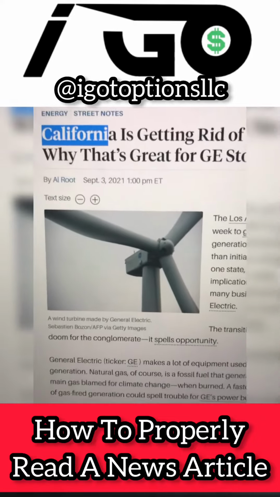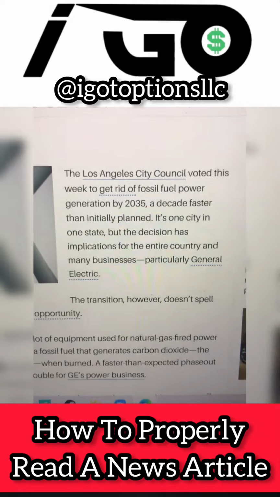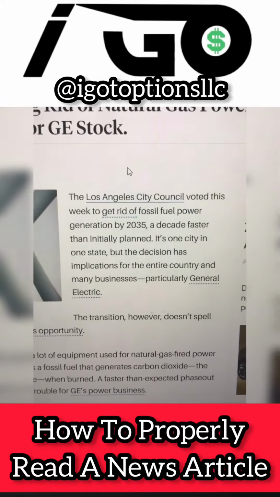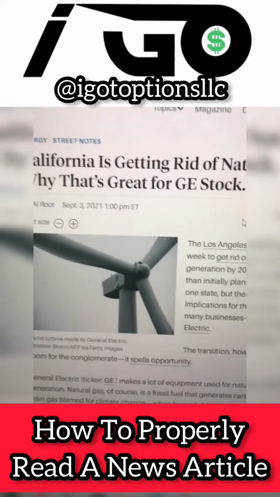If the whole state of California were truly trying to get rid of natural gas power, then that's something that the California State Assembly would have to deal with, right? Not the LA City Council. So that doesn't even make sense. They're already trying to deceive the reader and take things out of context. So that's why it's important to read the whole article and not just rely on the headline.